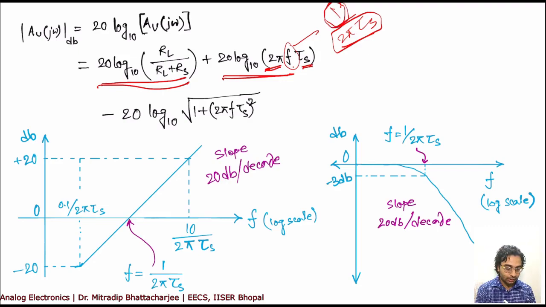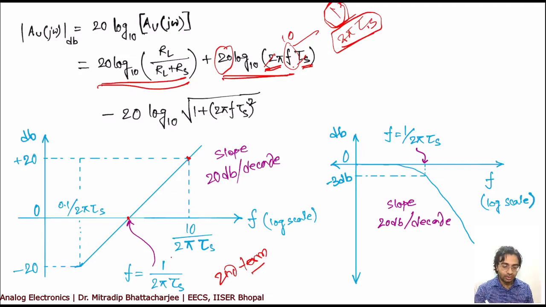So in this plot, for f equal to 1 by 2 pi tau s, you have the second term equal to 0. I am plotting only the second term, remember. Now consider 10 divided by 2 pi tau s. What will happen? 2 pi tau s will get cancelled, so you will have log 10. As the base of the log is also 10, log 10 will be 1. So what is the total value? 20 into 1 is 20. So at 10 by 2 pi tau s, you will be at plus 20 dB.